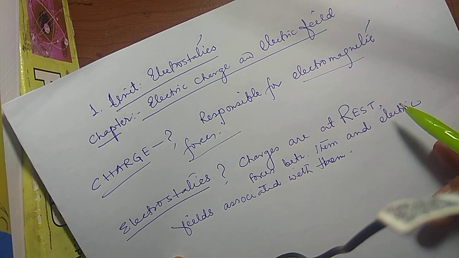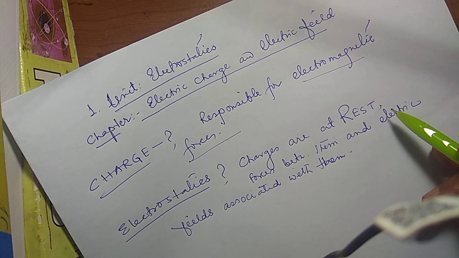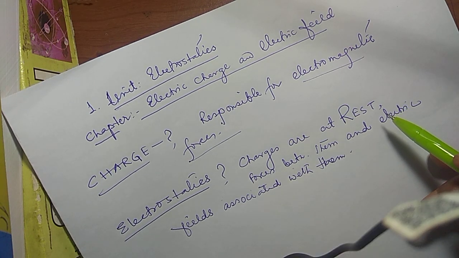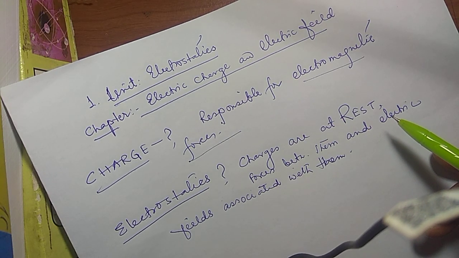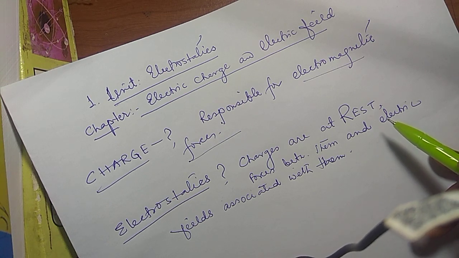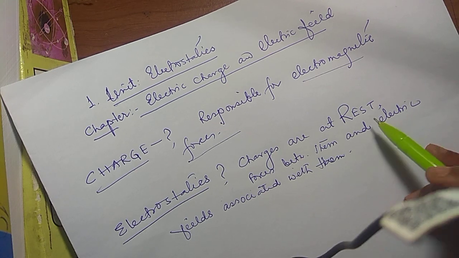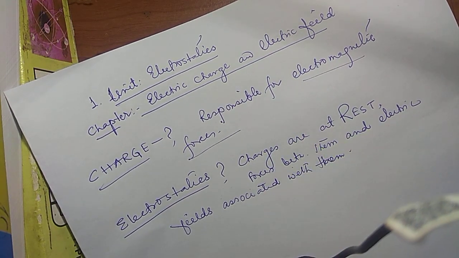Now means আমরা যখনই চার্জ বলবো তো আমরা বলবো যে চার্জ is that thing, is that property of a body which is a fundamental property for which we will get the force known as your electromagnetic force. So electrostatics যেমন বললাম যে study the charges are at rest.